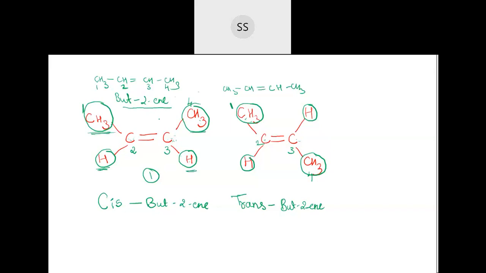If the similar groups are present on the same side of the carbon-carbon double bond, remember they are called cis. If the similar groups are present on the opposite side of the carbon-carbon double bond, then they are named trans. So you have to write this full name, but before this you will add cis, and before this you will add trans. I hope it's clear now for everyone.